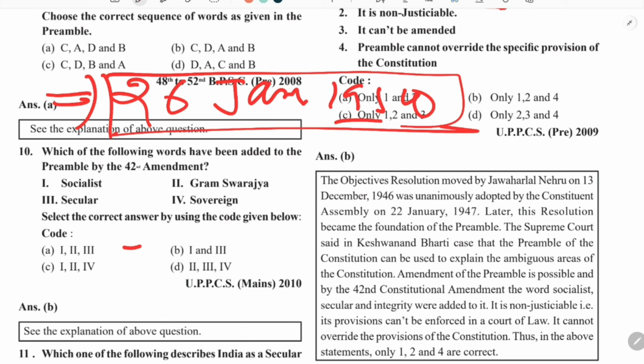In a way, it can be interpreted that India is a secular state. But suppose a confusion arises. In that case, the Supreme Court can refer to the preamble, and we know that in the preamble the word secular has been clearly mentioned. So in this way, the preamble can have a very significant role in interpreting the provisions of the constitution. This was the case where the question was settled: the Supreme Court clearly said that it is not a part of the constitution, but it can help in interpreting the constitution.